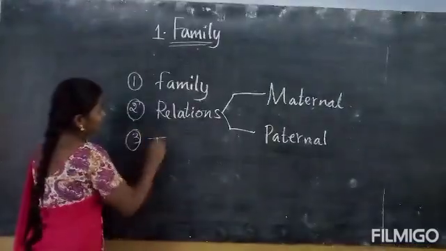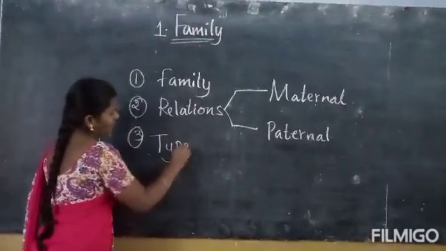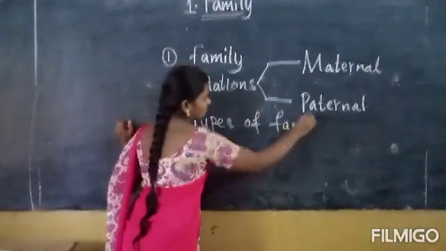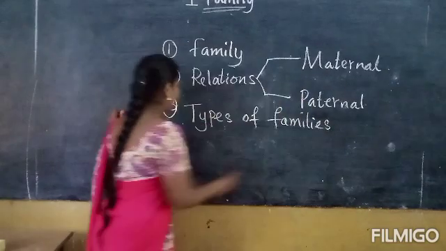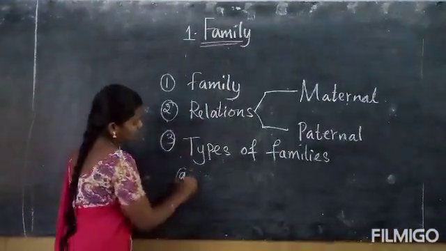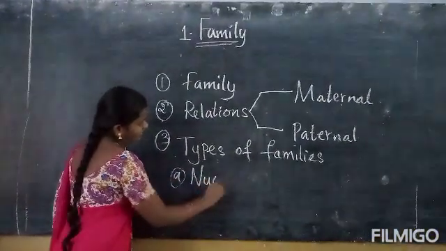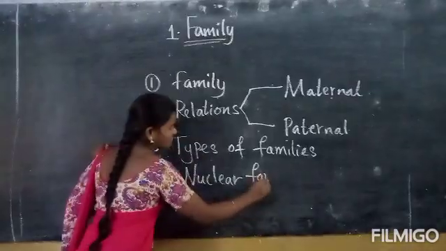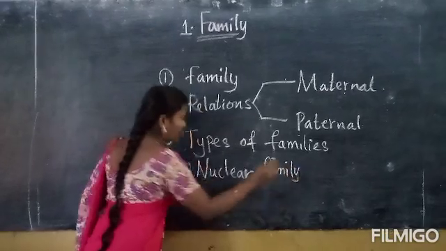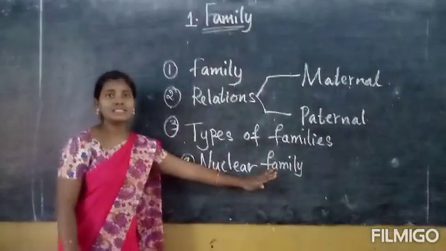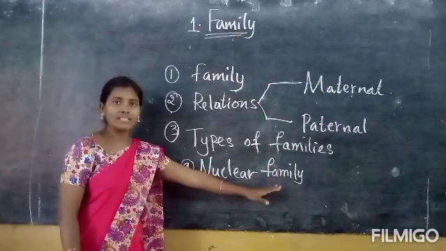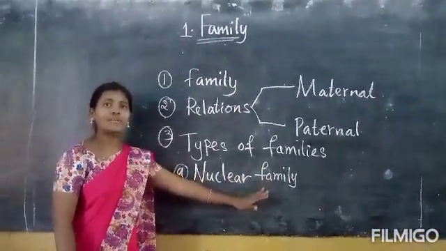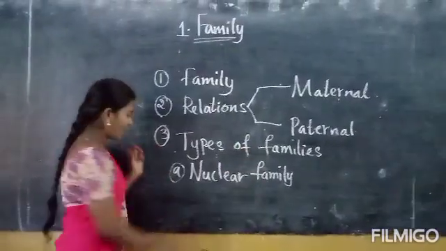Third one, types of families. See, look here, the first type. What's the first one? Nuclear family. Nuclear family means a family with father, mother and their children. It's called a nuclear family. Nuclear family is also called small family.